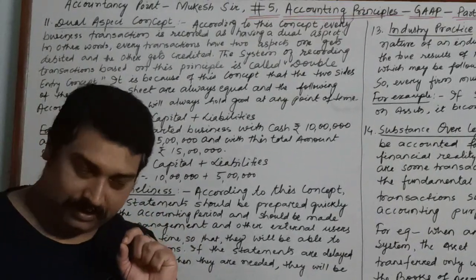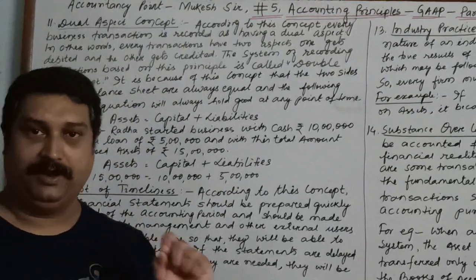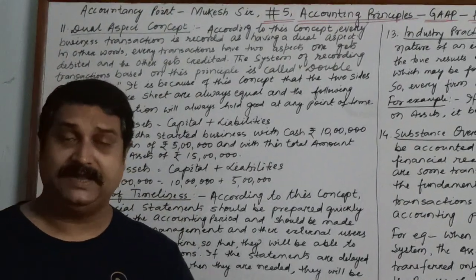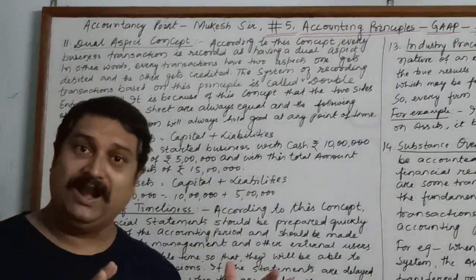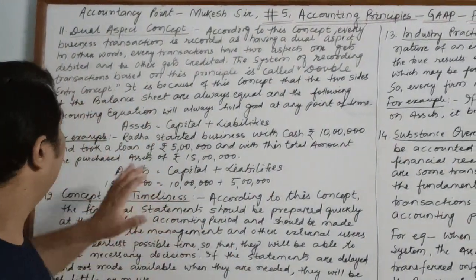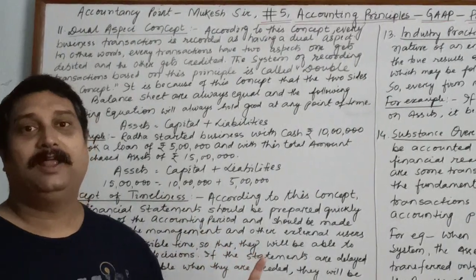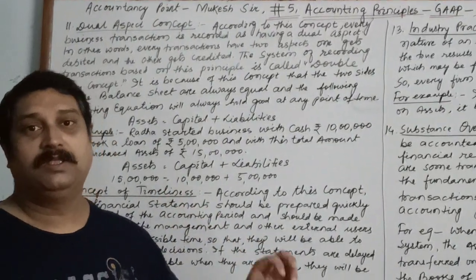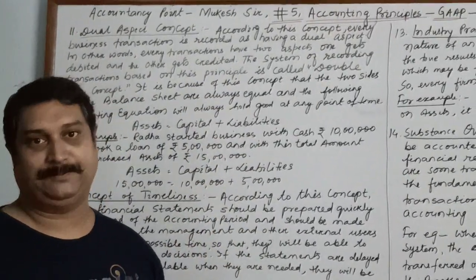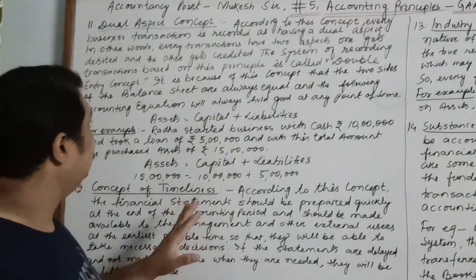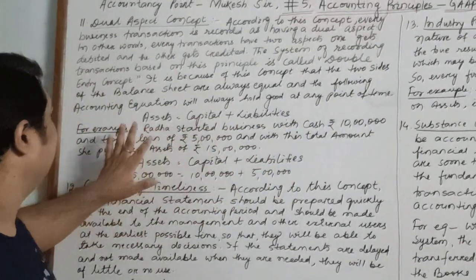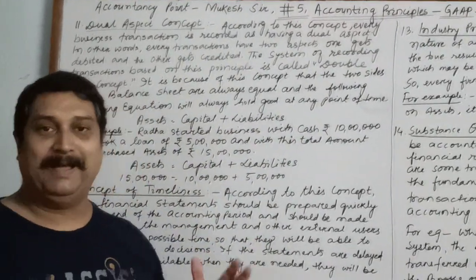We will learn the concept of debit and credit later on, but here you have to understand that whichever business transaction takes place, it will have two aspects. One which will get debited, the other one which will get credited. Because of this system, this particular concept is also known as the double entry system concept.